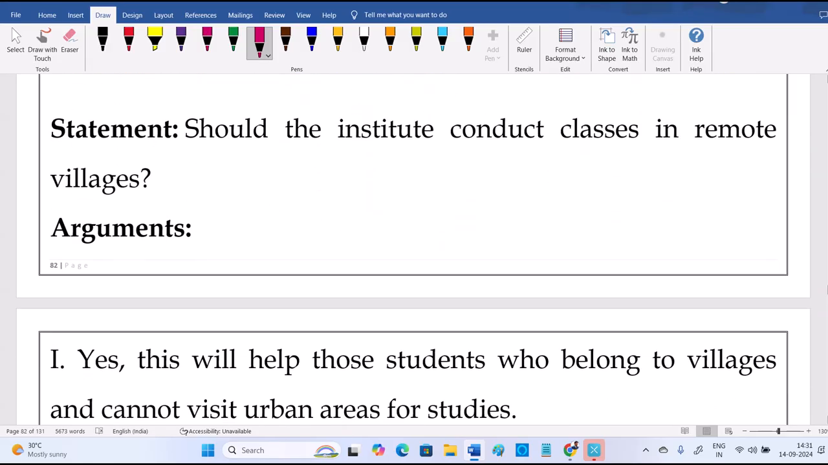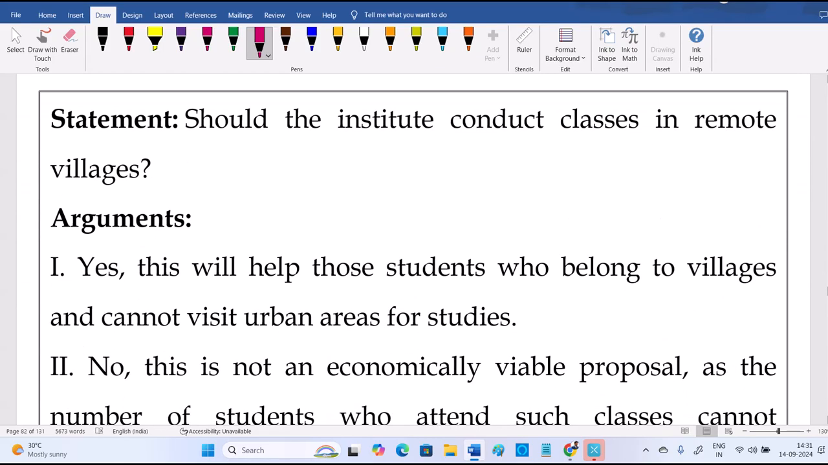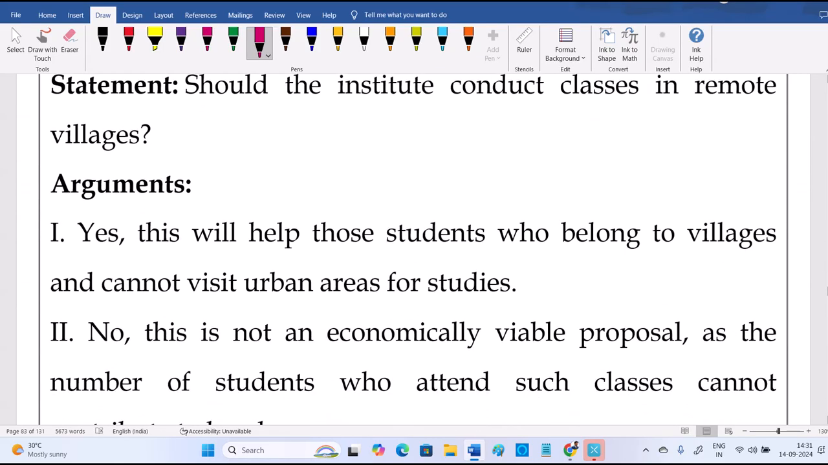Now fine, let's see the first question here. Should the institute conduct classes in remote villages? This is the question, that's what I'm telling you. A statement will end with some question. Some institute wants to know whether they can conduct classes in remote villages. Now the first argument, yes: this will help those students who belong to villages and cannot visit urban areas for studies. Is that reason correct? Valid?